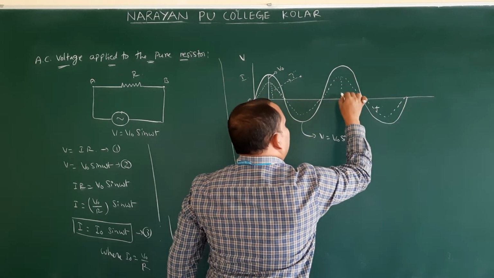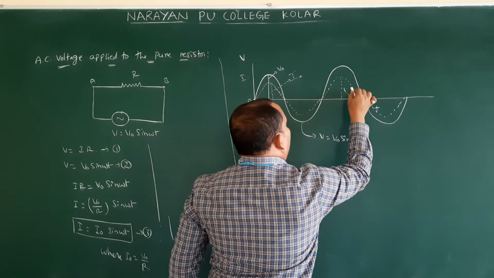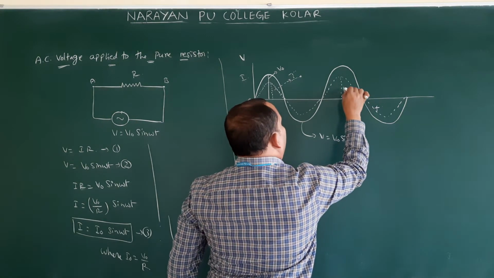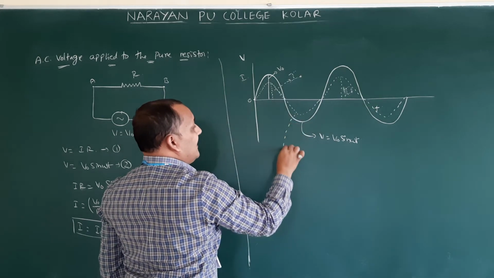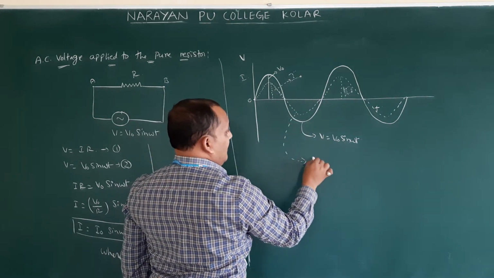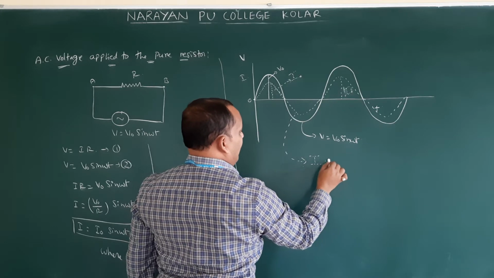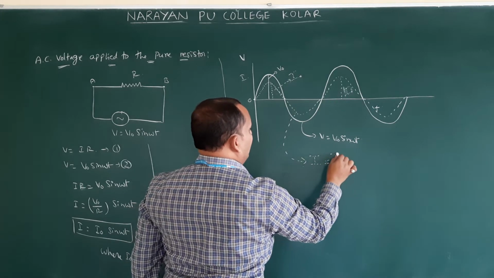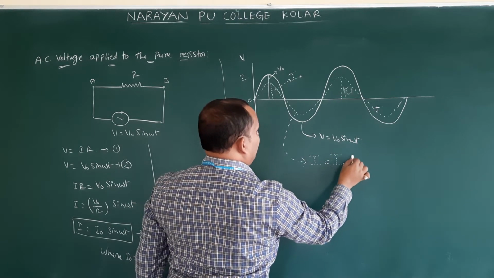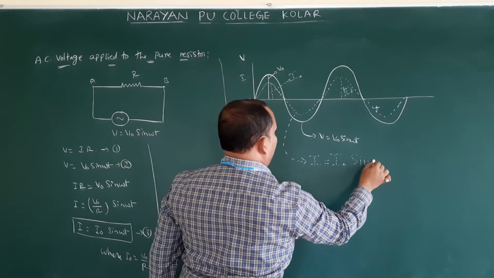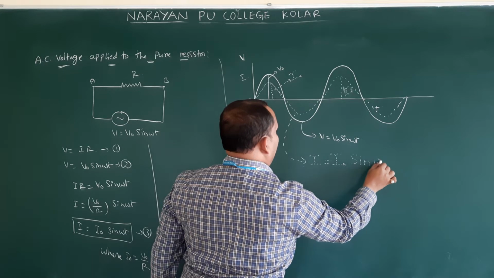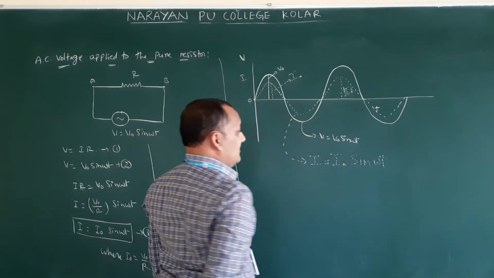This dotted line equation we are calling as I is equal to I naught sin omega t.